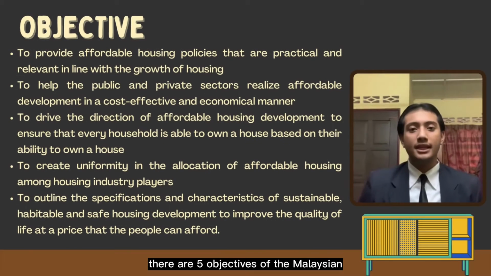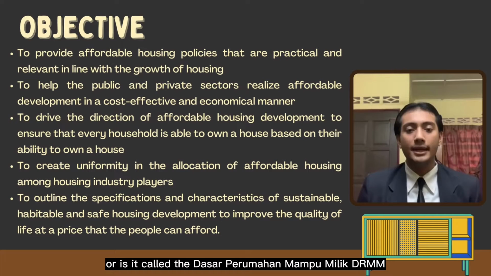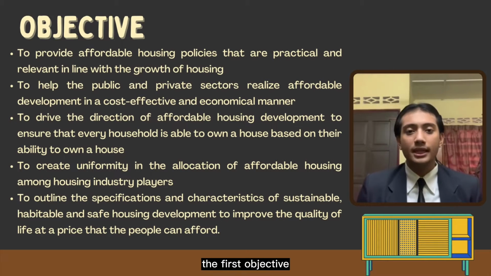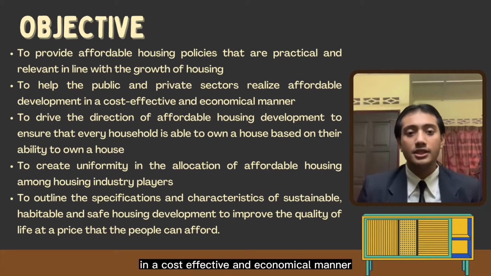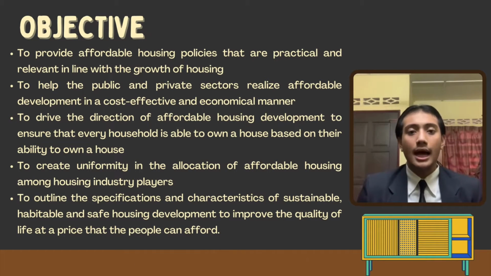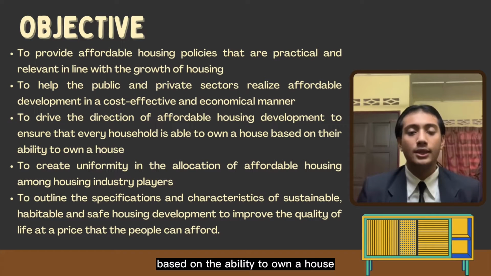There are 5 objectives of the Malaysian Affordable Housing Policy, or as it is called Dasar Perumahan Mampu Milik (DRMM). The first objective is to provide affordable housing policies that are practical and relevant in line with the growth of housing. Next, to help the public and private sectors realize affordable development in a cost-effective and economical manner. Other than that, to drive the direction of affordable housing development to ensure that every household is able to own a house based on their ability.